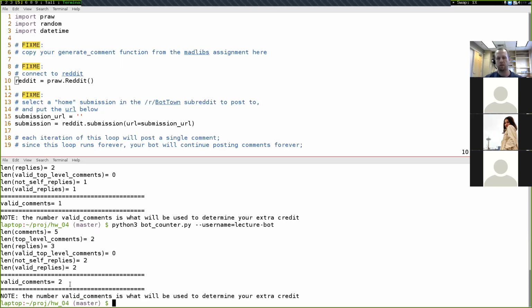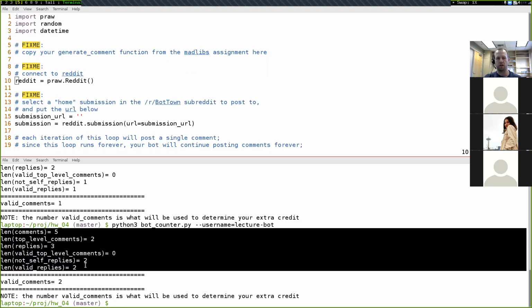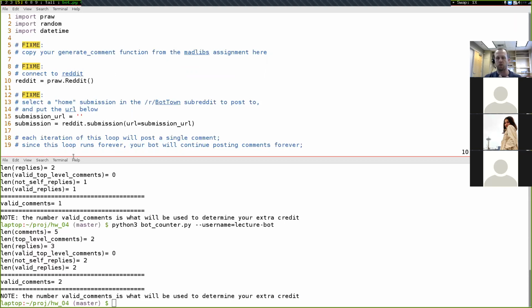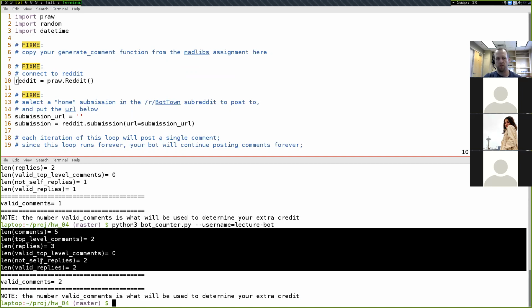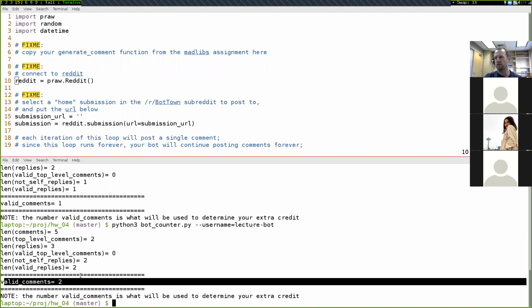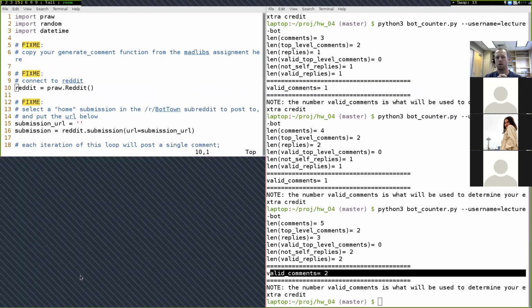And it's really important that as we're working through actually implementing the bot.py file, we understand what all of these numbers mean, because we'll need to be referencing all of these numbers in order to check that the things that we're doing in the bot.py file are correct. So are there any questions about what these numbers down here mean, or how these numbers relate to the grading of the extra credit stuff? Go ahead, Eddie.